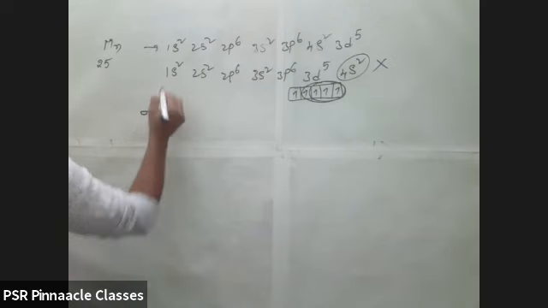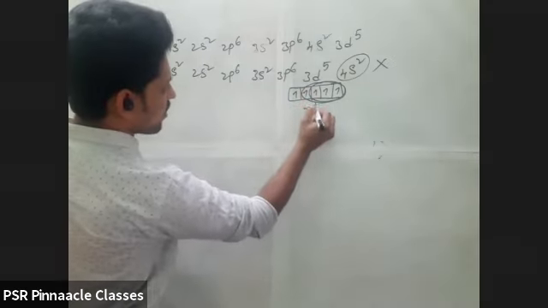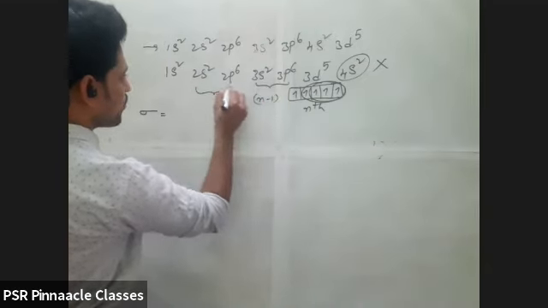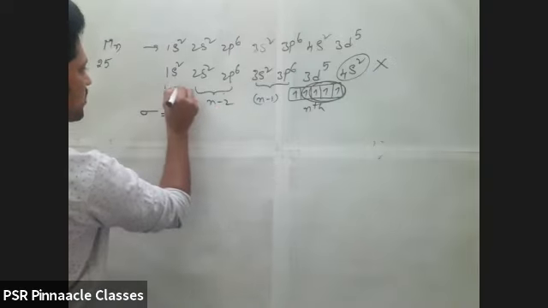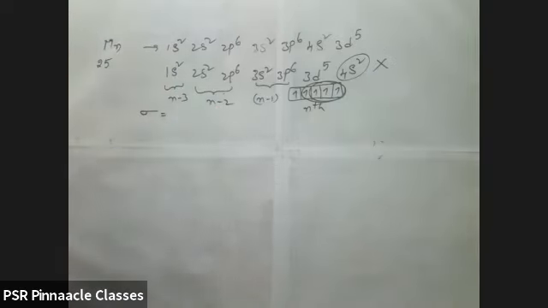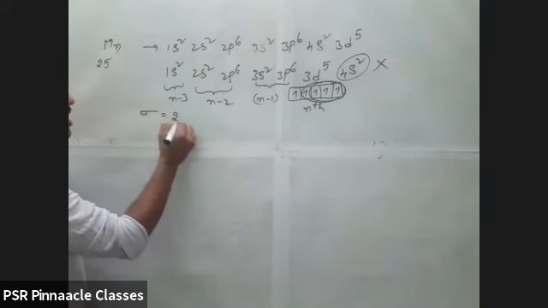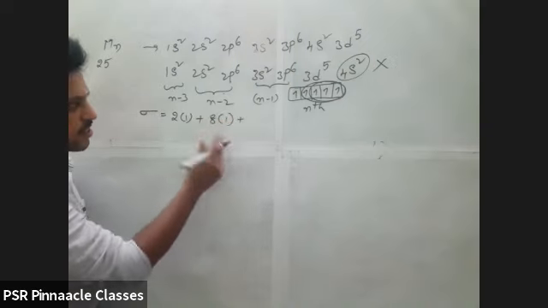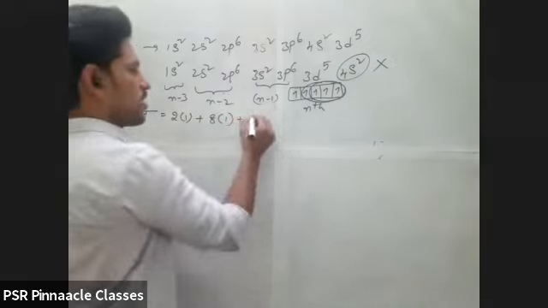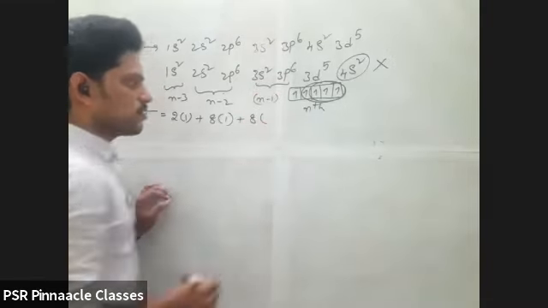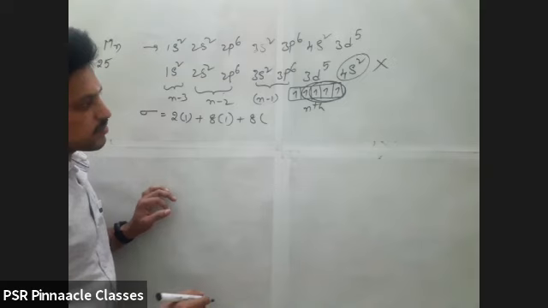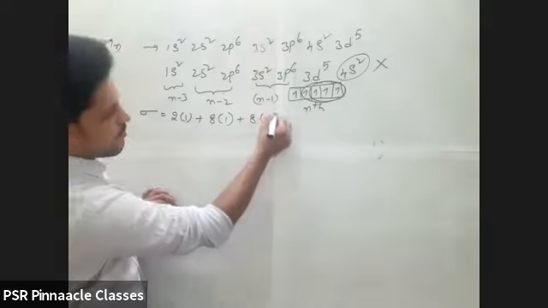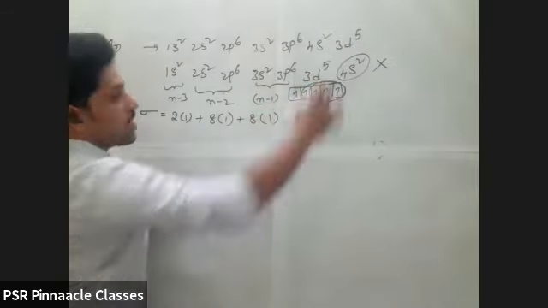Sigma is equal to. Now it is the nth shell. These all will be n minus 1 shell. This is n minus 2, and this is n minus 3. Now write the values. 2 into 1 plus 8 into 1. Is it correct or not? And this is 8 into what value? 1 only. Why? Because the valence electron is entering into D shell.